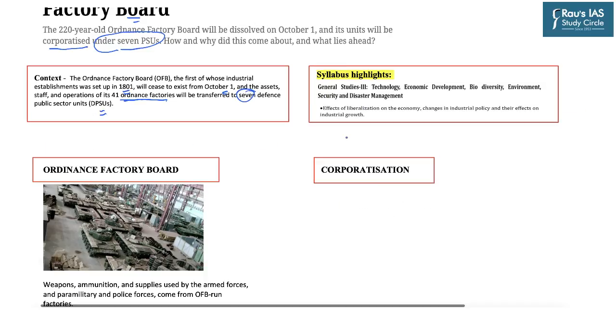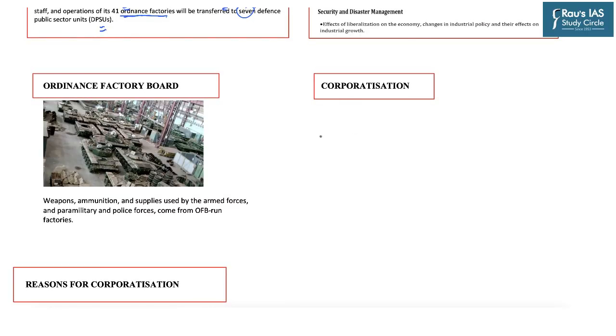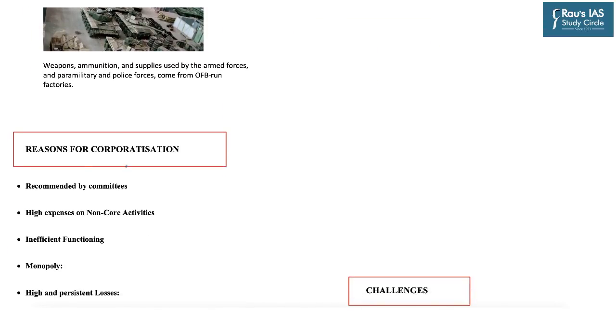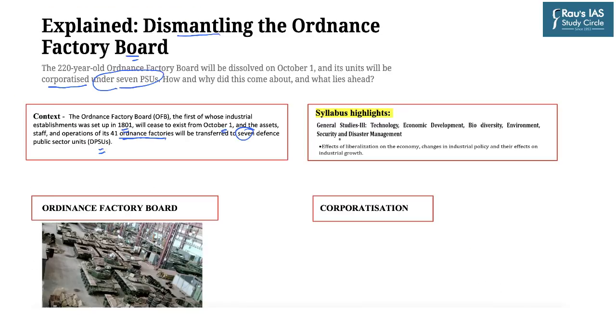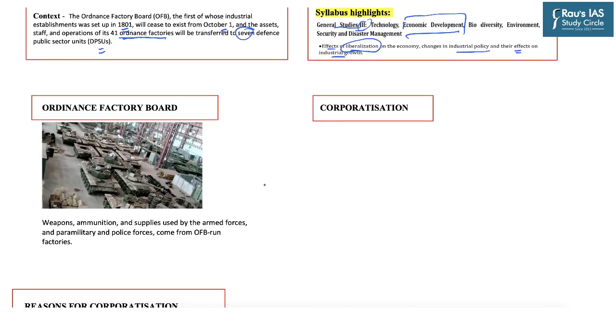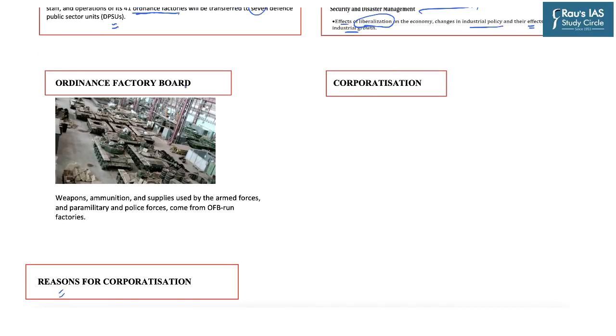public sector units. Under this topic, we will get to know what is basically an Ordnance Factory Board and what are its major roles. What do we exactly mean by corporatization? What are the major reasons for corporatization, that is, why the government is taking such a step, and then what are the challenges associated? This topic falls under the syllabus of General Studies Paper 3 under the subsection of economic development, and the micro-section of effects of liberalization on the economy, changes in industrial policy and their effects on industrial growth. So first, what exactly is the Ordnance Factory Board?